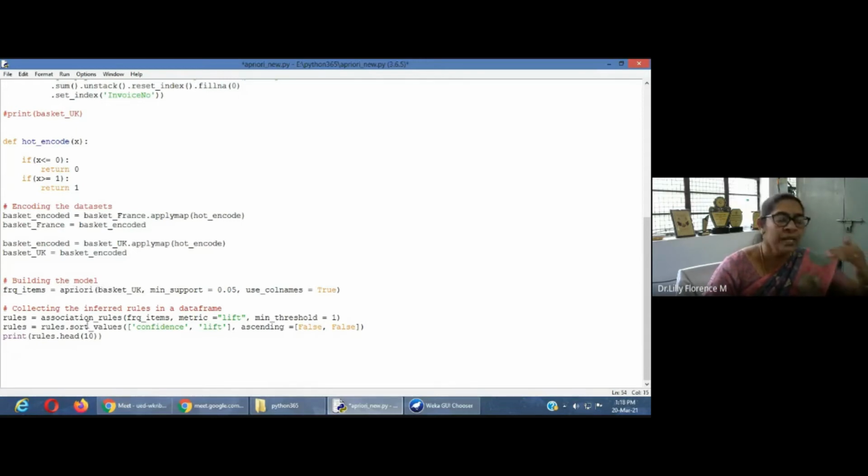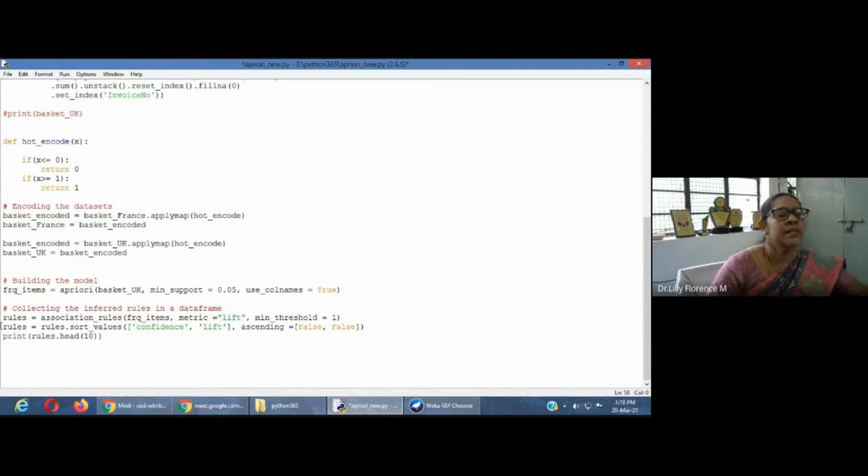The next step is to generate association rules from this frequent item set mining. Association rules can be generated based on metrics called confidence, lift and conviction. Here the metric we have chosen is lift, and the minimum threshold we have kept as 1. The association_rules function takes the item sets we have generated as input, and for the metric you can give confidence or lift as per your requirement. The rules will be generated in this step.